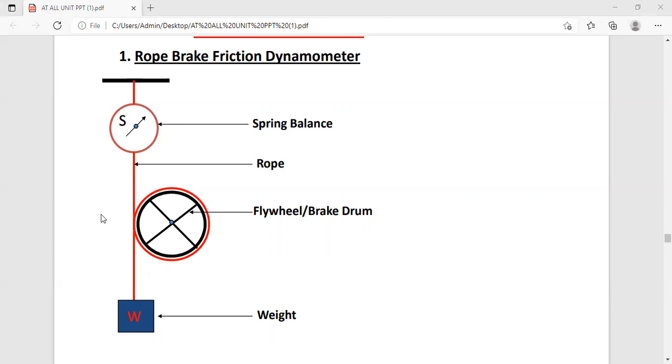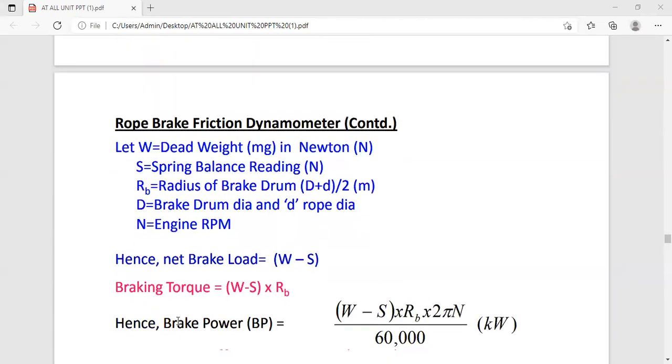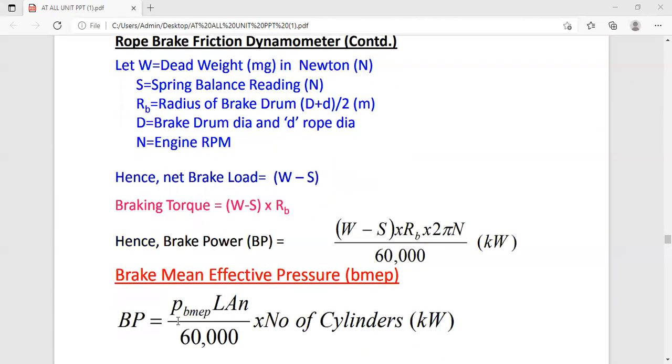These are attached to the spring balance that we indicate as S, and dead weight on the other side, that is W. And the power of the engine is absorbed as the frictional heat created between the rope and pulley surface, which we are to calculate.